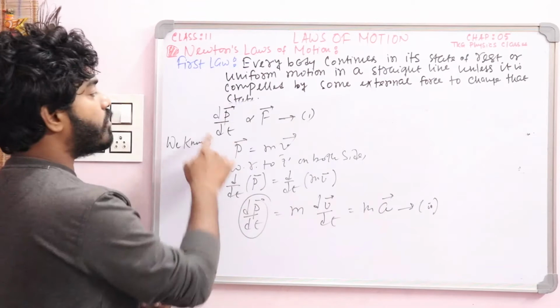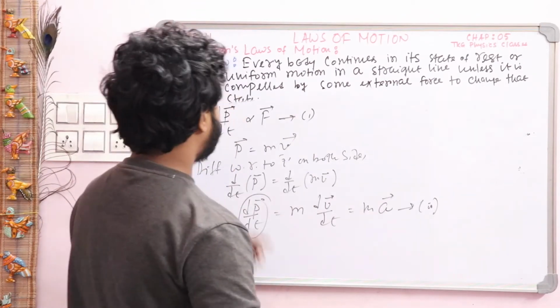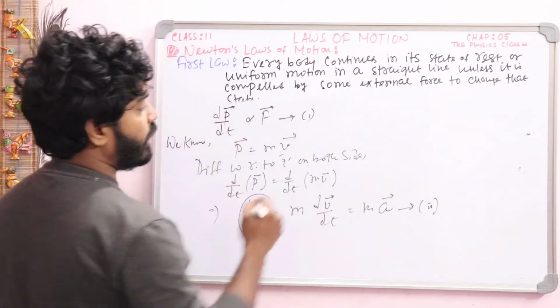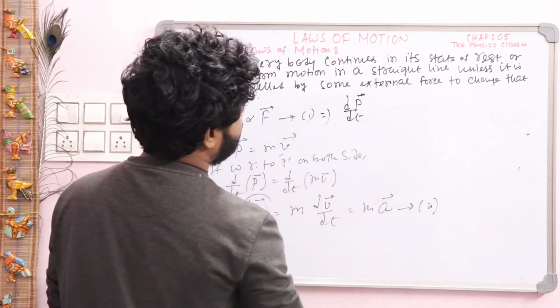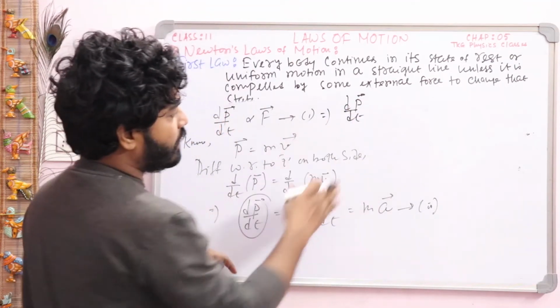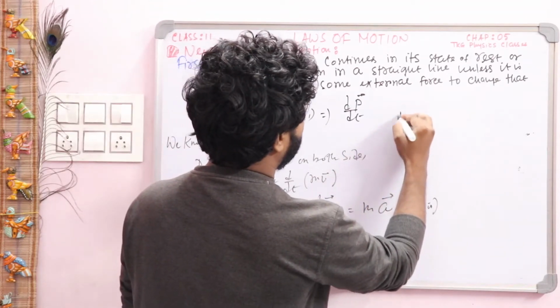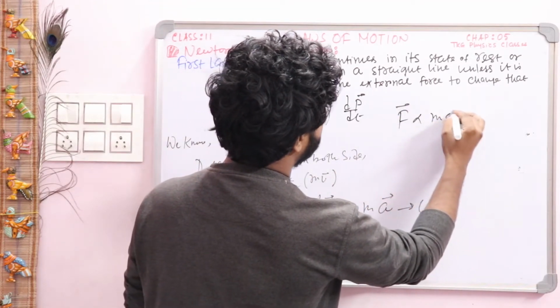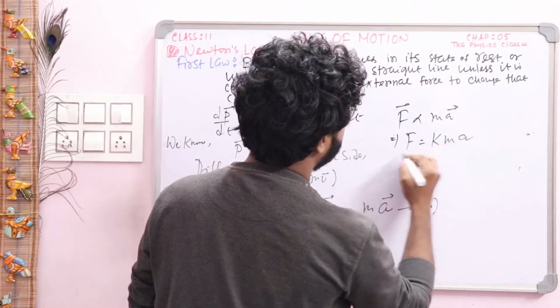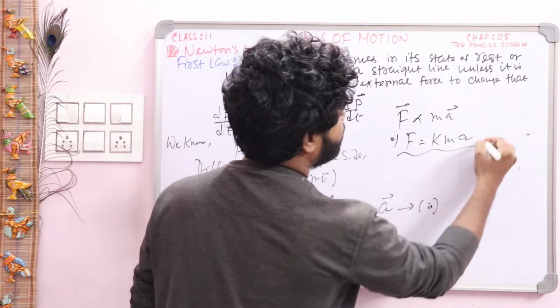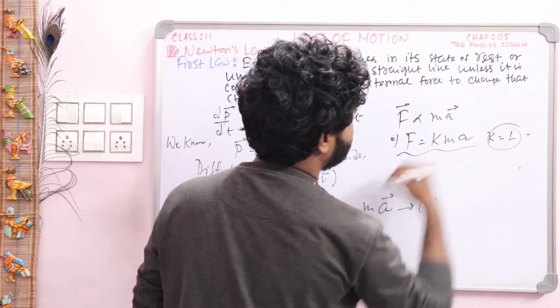According to Newton's second law of motion, dp by dt is proportional to F. Comparing equations 1 and 2, we can write F proportional to m into a. So F is equal to k m a, where k is a constant, and for simplicity we take k as 1.